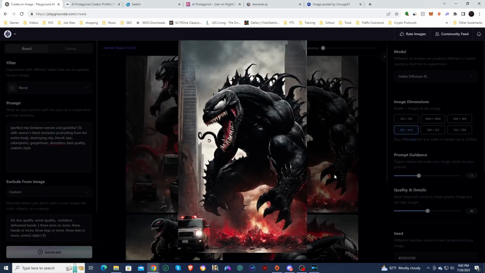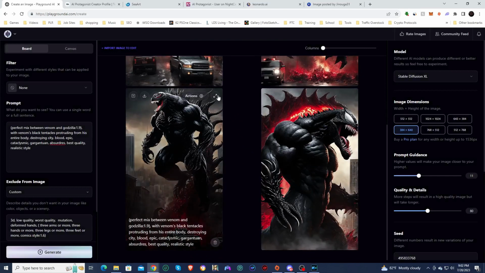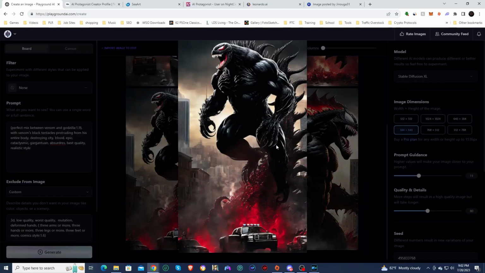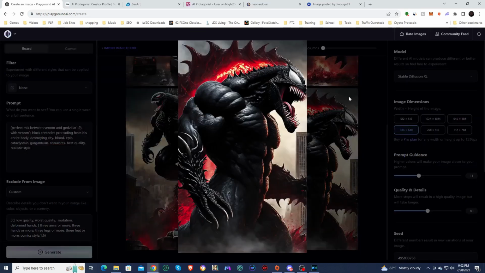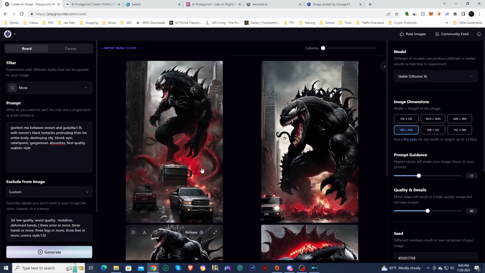This looks really cool as well. Oh man, look at this one. So it looks like he's jumping. Not sure what's happening there, but just a little more horror added to it. And look at this. This looks crazy. It's got kind of like Godzilla's spikes, but they're glowing red. Oh man, that looks cool. That looks so cool, awesome.